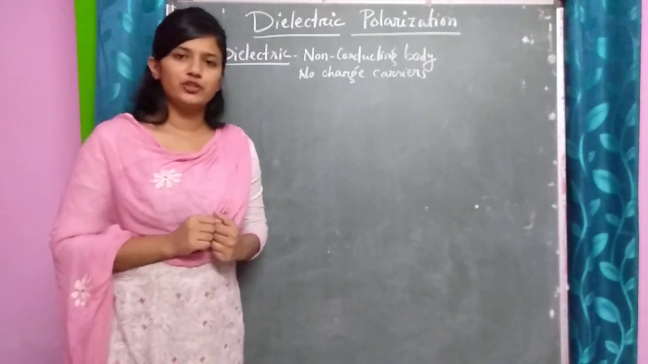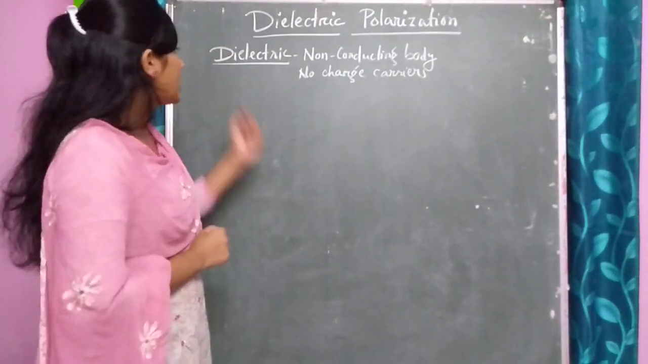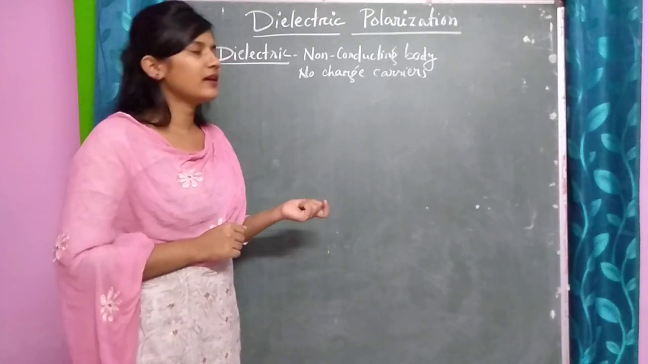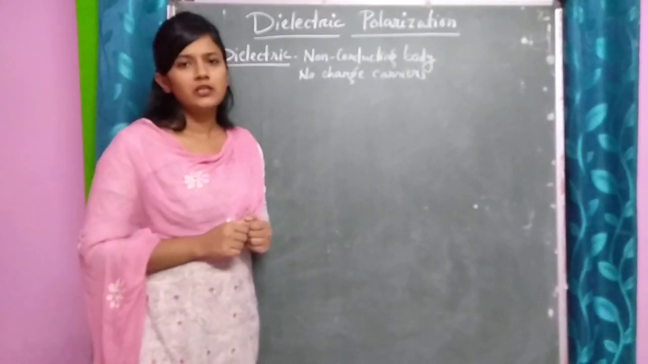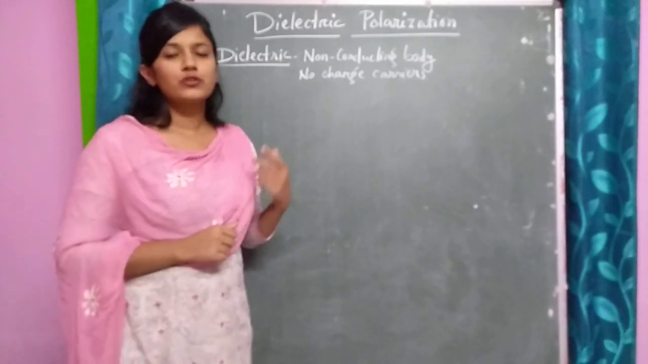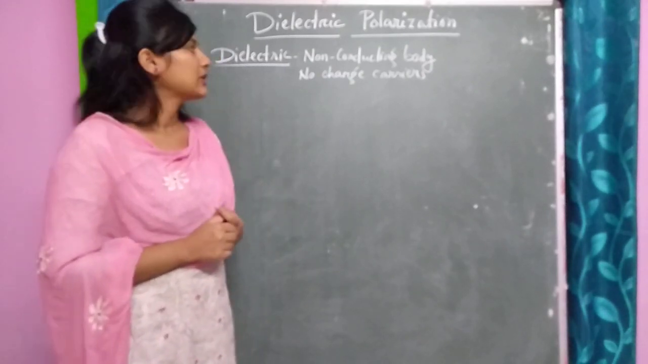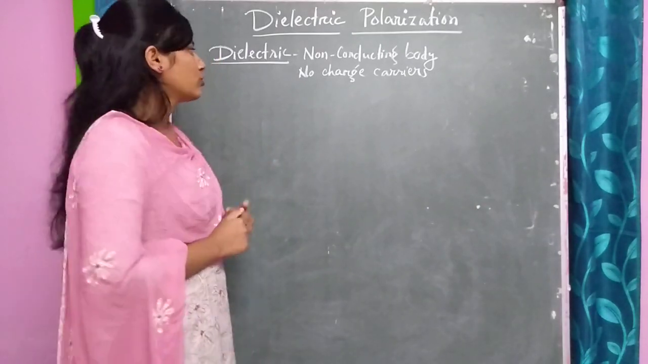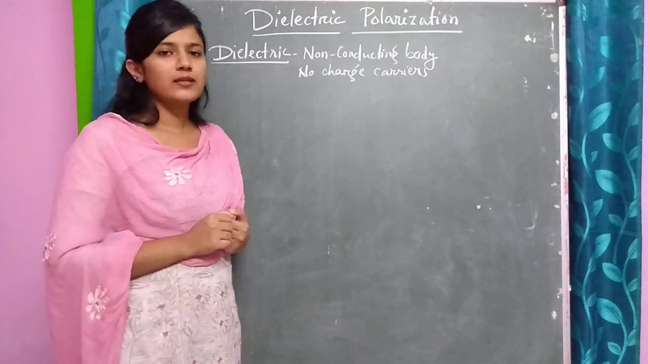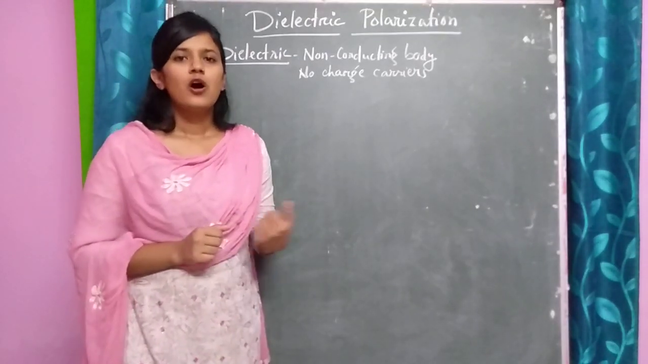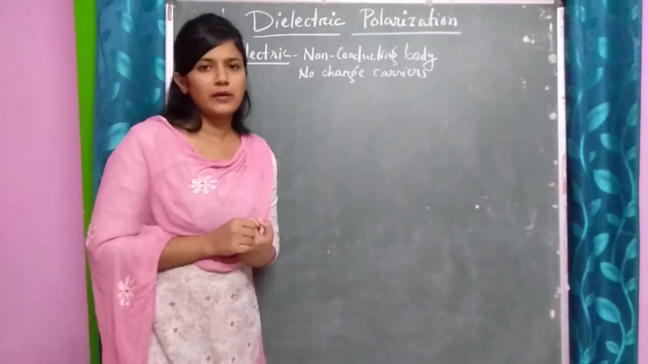its polarization. So see, a dielectric is a non-conducting body, which means that it does not have any charge carrier for the flow of electricity. We will discuss two types of dielectric. A dielectric may be made of polar molecules or may be made of non-polar molecules.